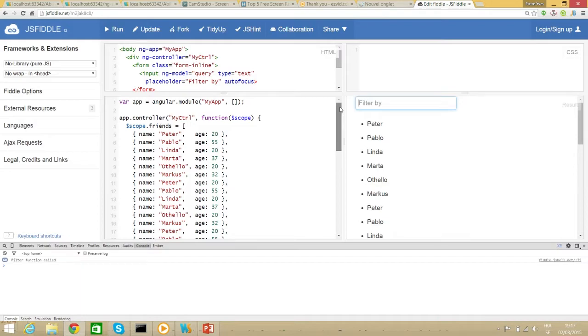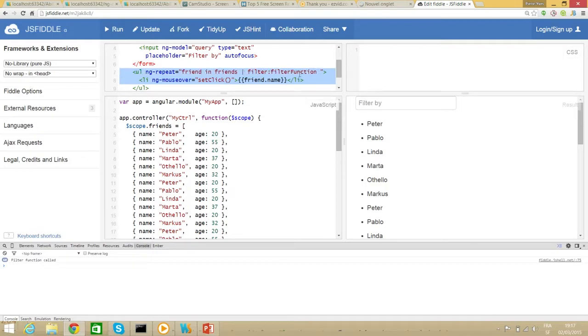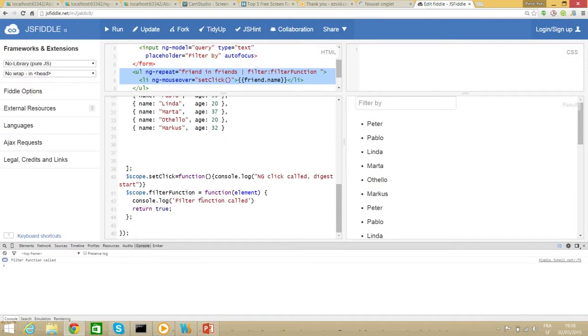So here we have a basic ng-repeat with a filter. The filter is a filter function, nothing special, and it will print all the names of our friends. The filter function is defined here, and it will log "filter function call" when it's called.